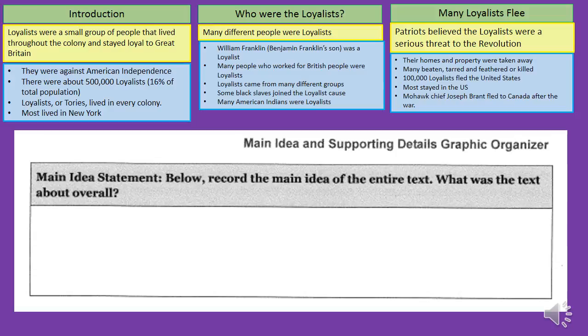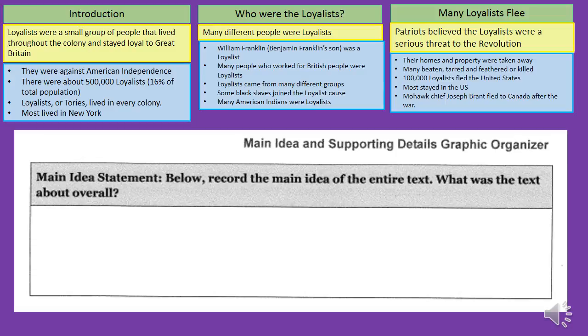Alright, now that you have completed your independent piece, we're going to go ahead and think about the article as a whole. We need to write a main idea statement. It says below, record the main idea of the entire text. What was the text about overall? So you ask yourself, what is the whole text about?